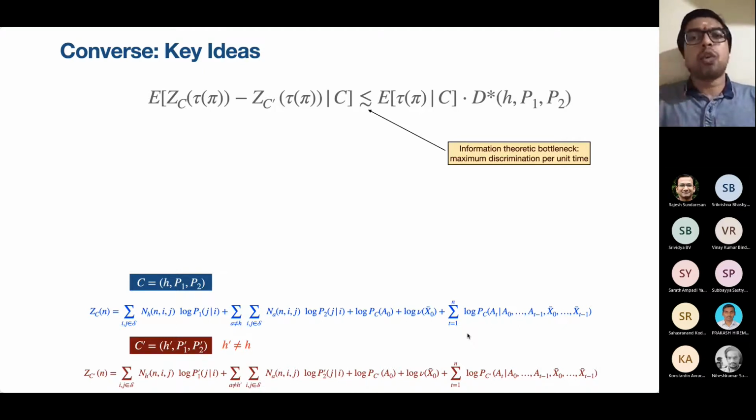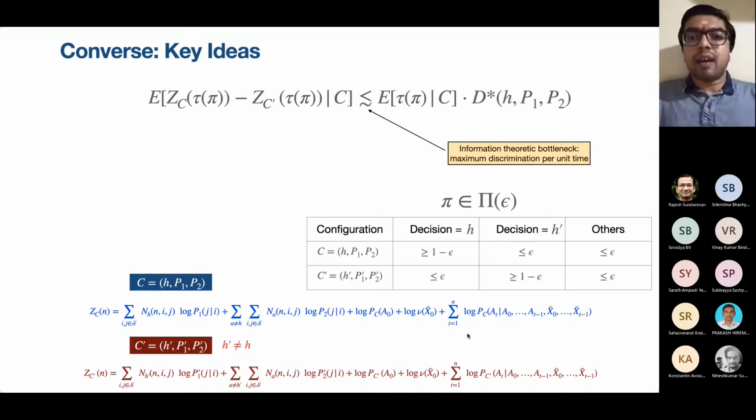Now, Wald's lemma is usually applicable for the setting of IID observations. We extend Wald's lemma. We use a version of Wald's lemma for Markov observations because we have Markov chains. So this is one part of the converse. The other part of the converse is data processing, based on the idea that we have to satisfy a certain desired error probability. Notice that the problem instance is not known.